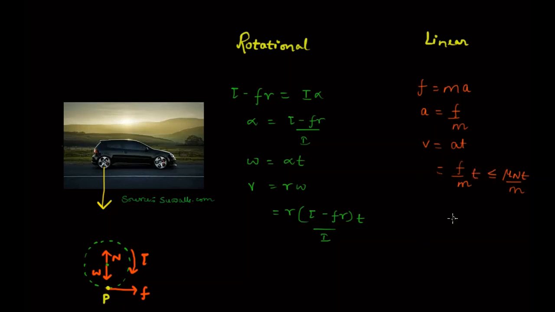And we know that the force of friction is less than or equal to mu N, right? So mu N is the maximum force of friction, but the force of friction is not always equal to mu N. That's the maximum value, and the force of friction attains it when the need comes. But when the need is not there, the force of friction will be less than or equal to mu N. So the maximum linear velocity of the car at any time t will be mu N t by m, right? But in terms of the force of friction, the linear velocity of this point P will be F by m into t.